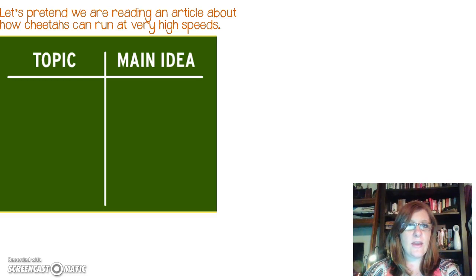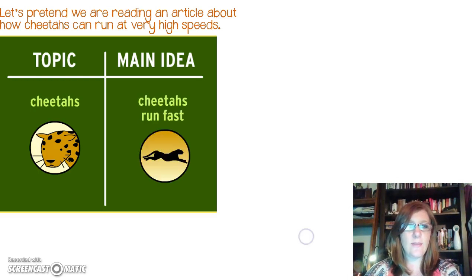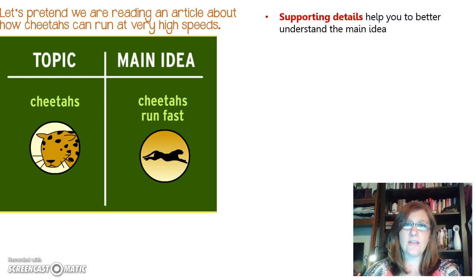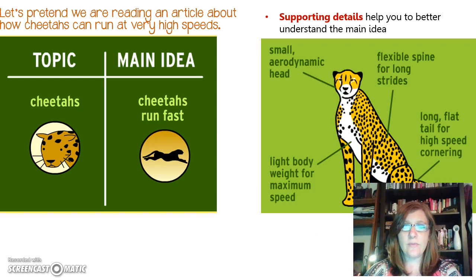Let's pretend we are reading an article about how cheetahs can run at very high speeds. The topic is cheetahs. The main idea is that cheetahs run fast. Supporting details help you to understand the main idea. Information about cheetahs can be great supporting details to help us understand the main idea. Their small aerodynamic head, their flexible spine for long strides, long flat tail for high-speed cornering, light body weight for maximum speed. All of these supporting details can help support the main idea that cheetahs run fast.